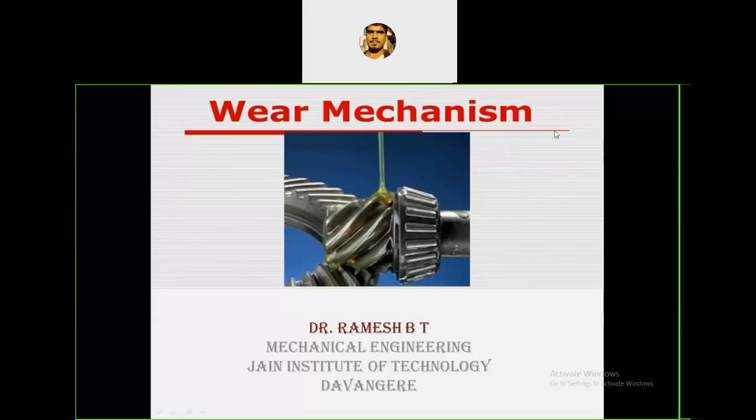So in the second module, the second part is wear. Wear and friction, we already know, are part of tribology. Where there is friction, there is wear, and it causes mechanical failure. For that, we have to go with either lubrication or some type of bearing or bearing material. This is the solution.